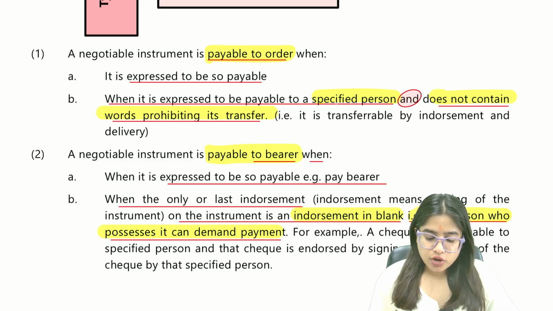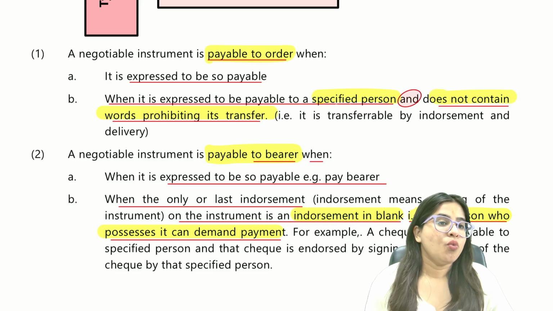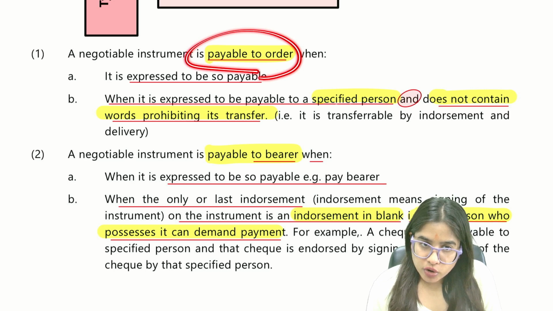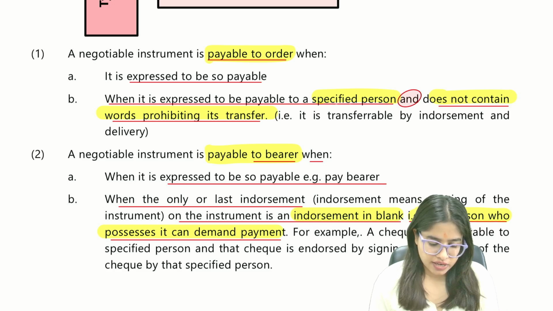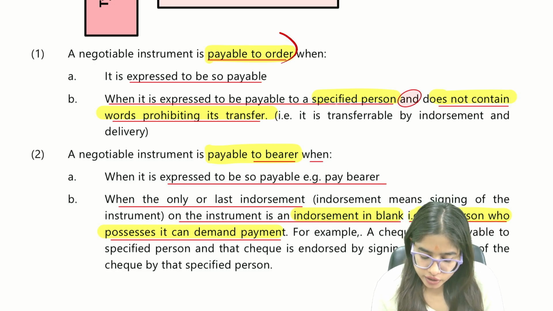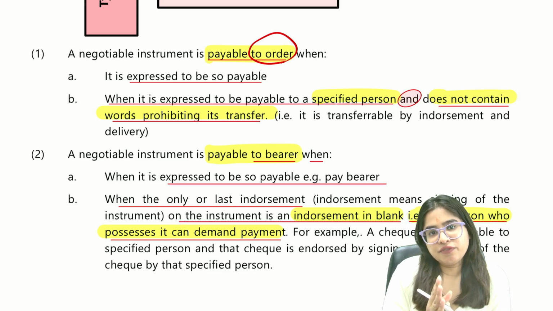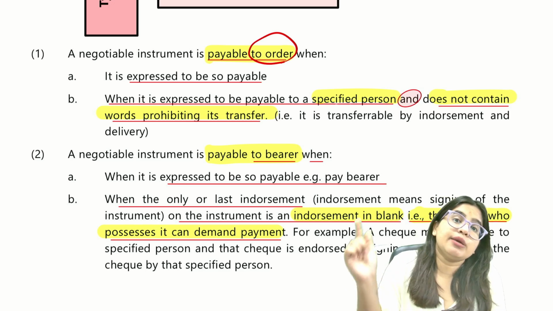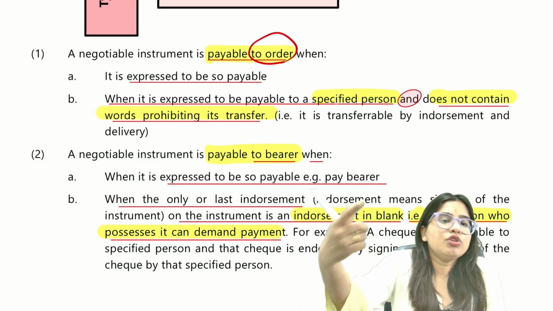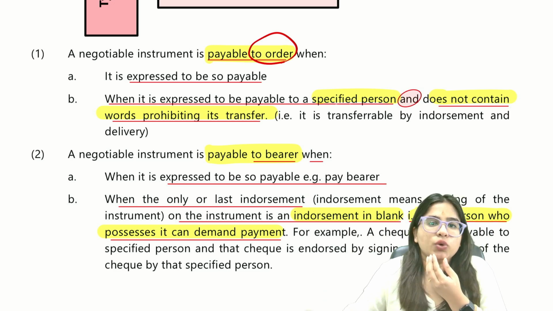Okay, so the next topic that we are going to understand is what is a negotiable instrument payable to order and what is a negotiable instrument payable to bearer. Once you understand this, you'll feel this is very easy. See, payable to order means when you specifically tell who is the transferee, when you specifically tell the name of the person to whom to make the payment, that is known as payable to order.